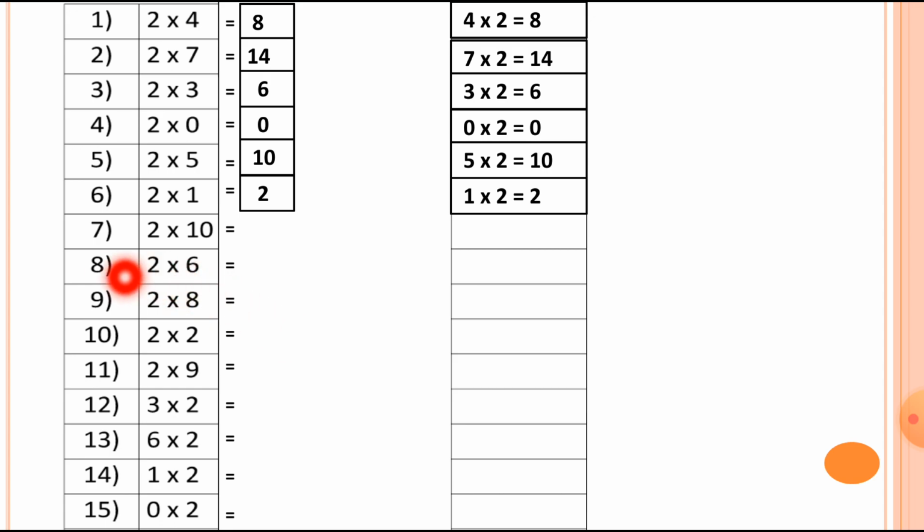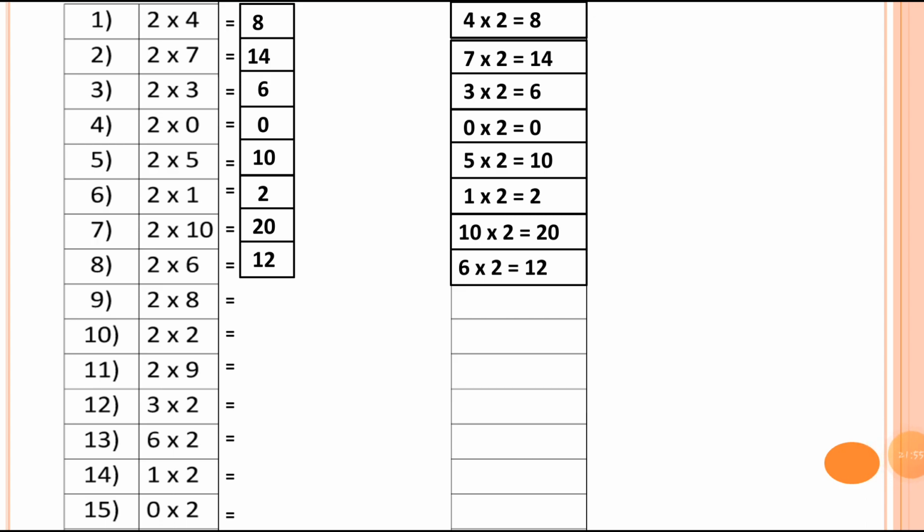Then the next one, number 7 is 2 10s are 20. Then we can write down 10 2s are 20. Then number 8, 2 6s are 12. So we can write down the multiplication fact is 6 2s are 12.